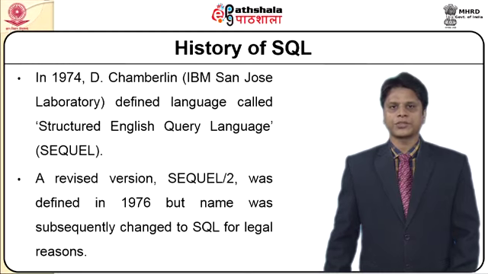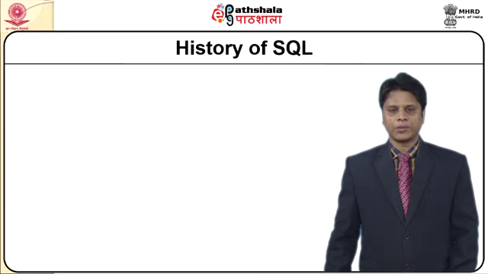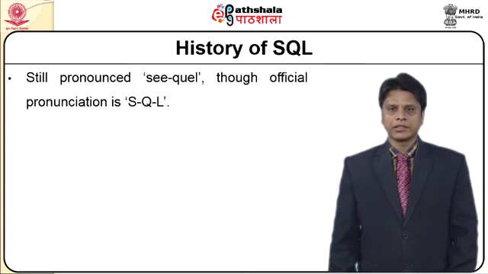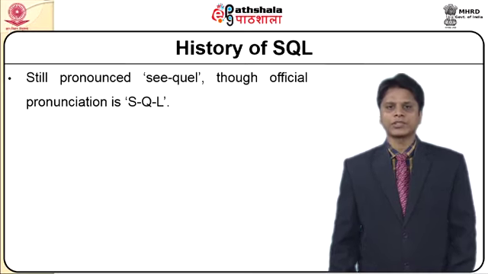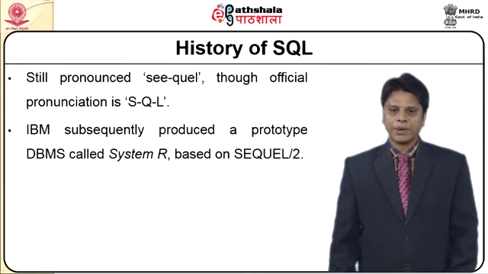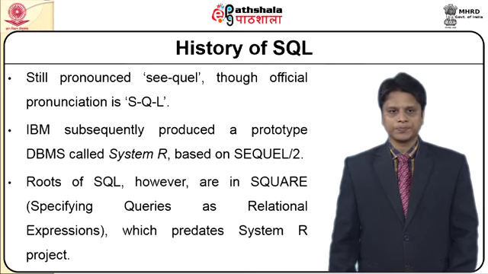So the English pronunciation is dropped and the QL is left alone. But then we will start pronouncing it as written, though the official pronunciation is S-Q-L. IBM subsequently produced a prototype for the DBMS, which was named System R, which was majorly based on SQL's version 2.